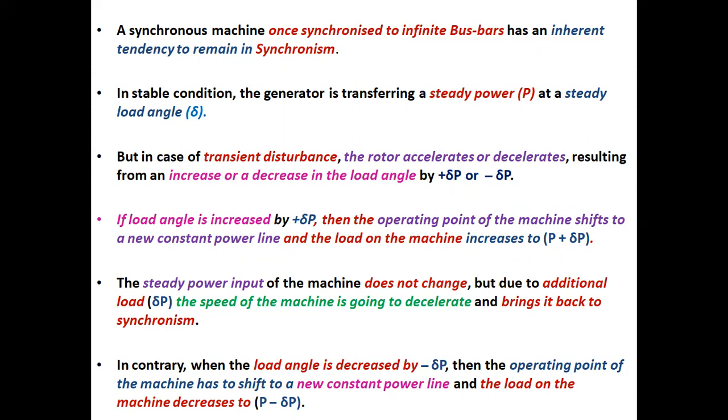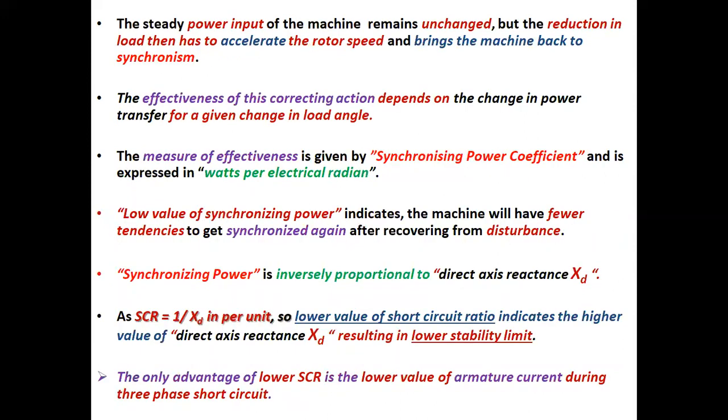In contrary, when the load angle is decreased by minus delta P, then the operating point of the machine has to shift to a new constant power line and the load on the machine decreases to P minus delta P. The steady power input of the machine remains unchanged, but the reduction in load then has to accelerate the rotor speed and brings the machine back to synchronism.